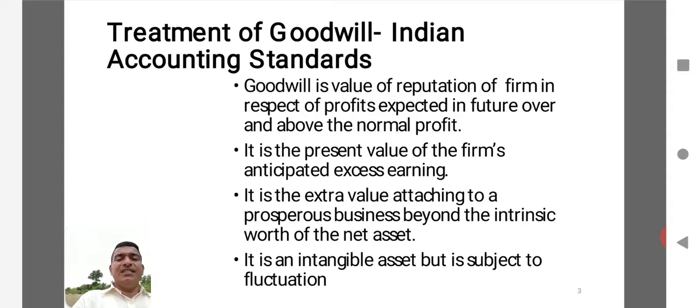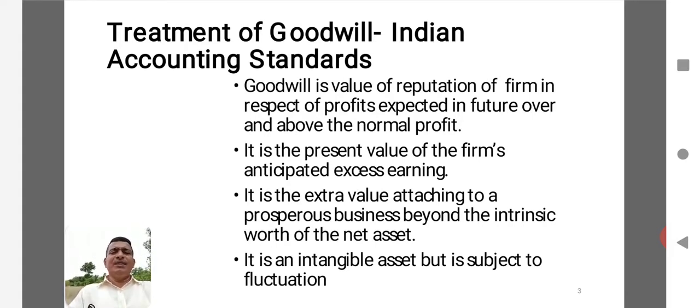Here intangible in the sense we cannot see goodwill, we cannot touch goodwill, we cannot smell goodwill. We cannot see it with our eyes, but it will be shown in the books of accounts. Here it is an intangible asset. You may know there are some intangible assets that are being used in accounting. The most important example here is goodwill. Then we can give the example of patents, copyrights, designs, etc.